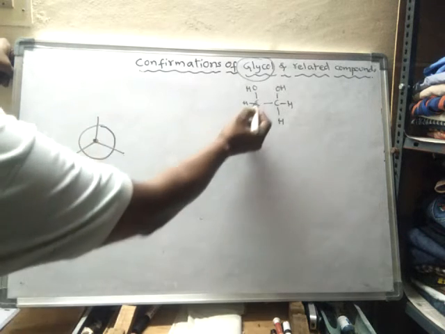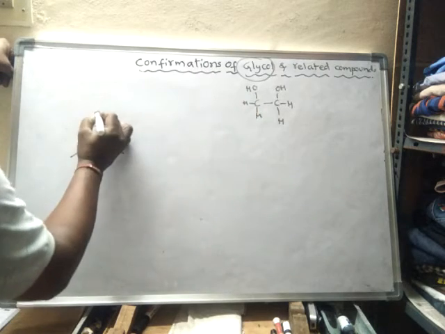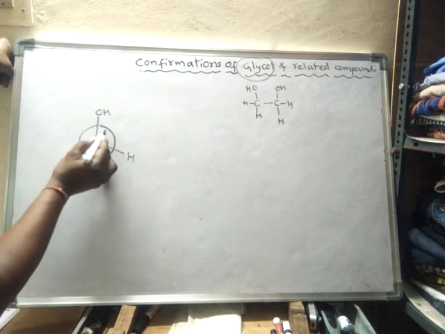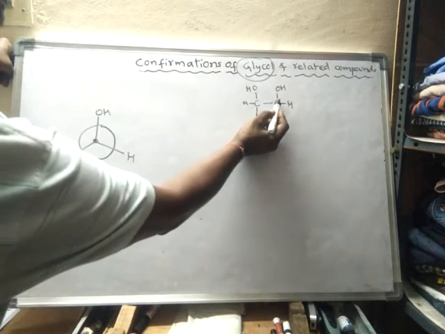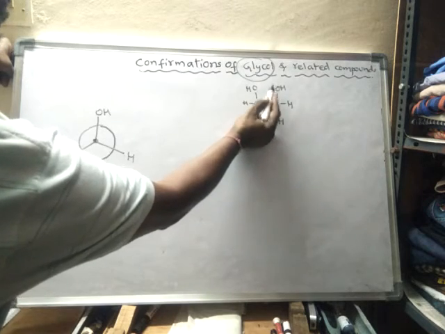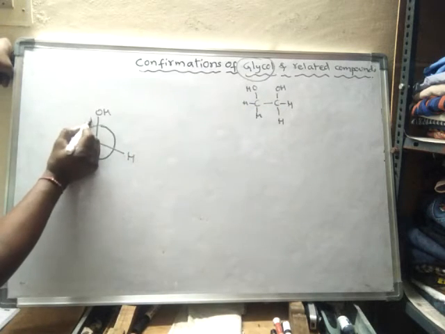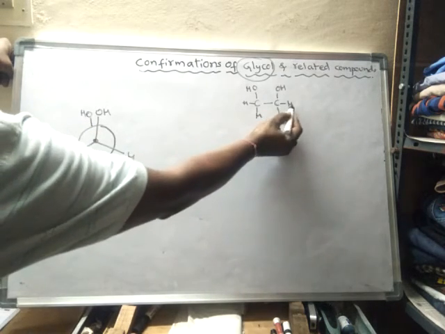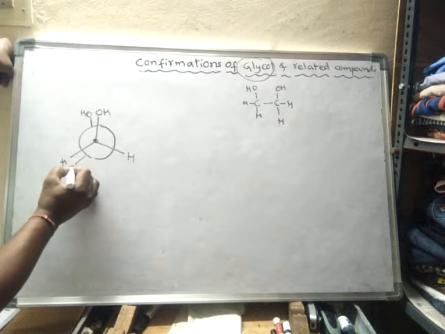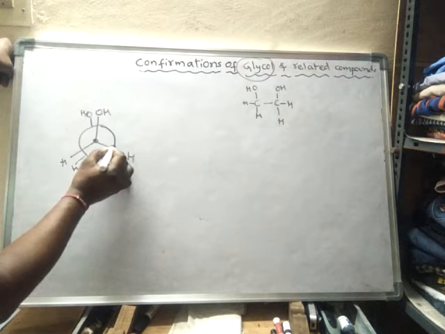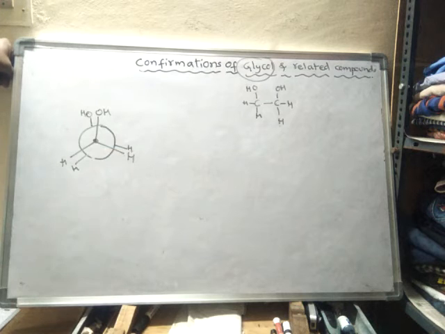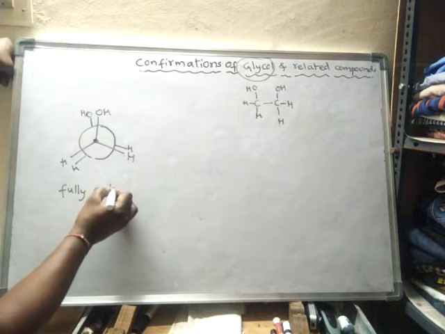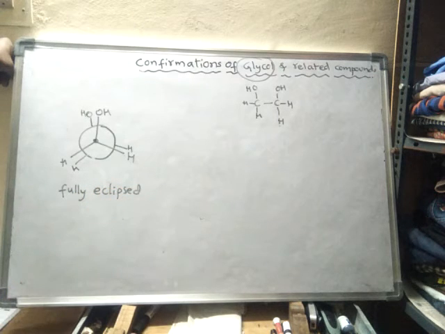So this is the first carbon. On the first carbon, OH is present, and two hydrogens are present. This is the second carbon. On the second carbon also OH is present, and this second carbon is having two hydrogens. Now this is the fully eclipsed conformation.